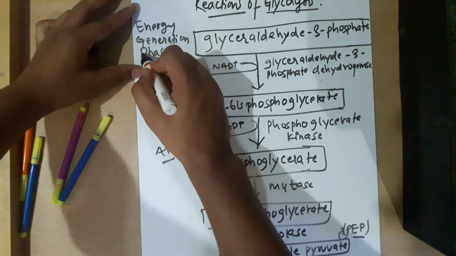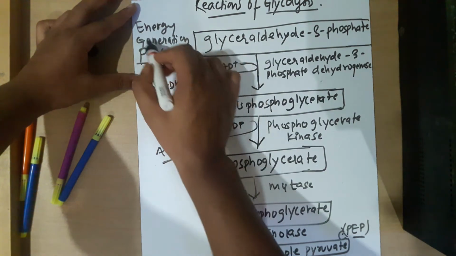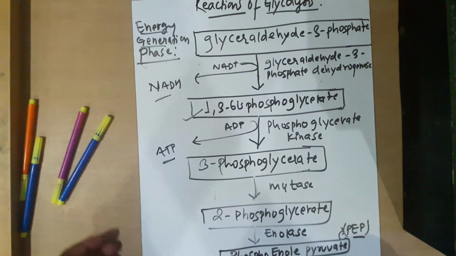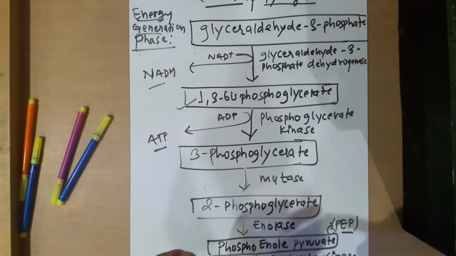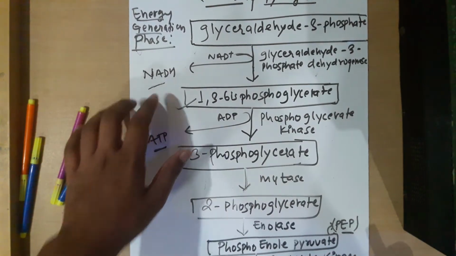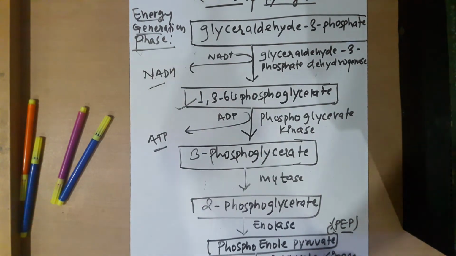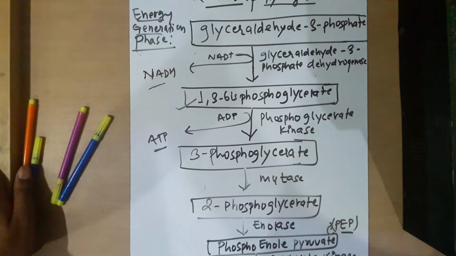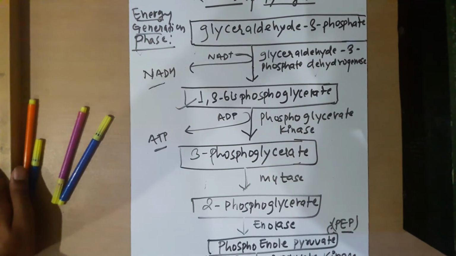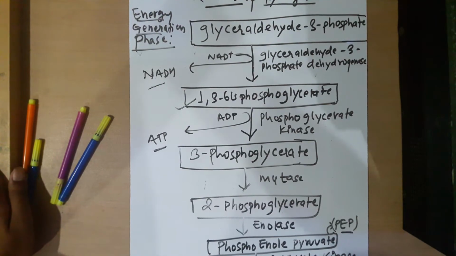Don't get confused. The previous two phases we have already discussed in the previous video, glycolysis part 1. So, energy generation phase. Tell me how many NADH and how many ATP are being produced altogether. I told you in the previous video to keep in mind that 2 molecules of glyceraldehyde 3-phosphate are formed from one glucose molecule. Yes or no?